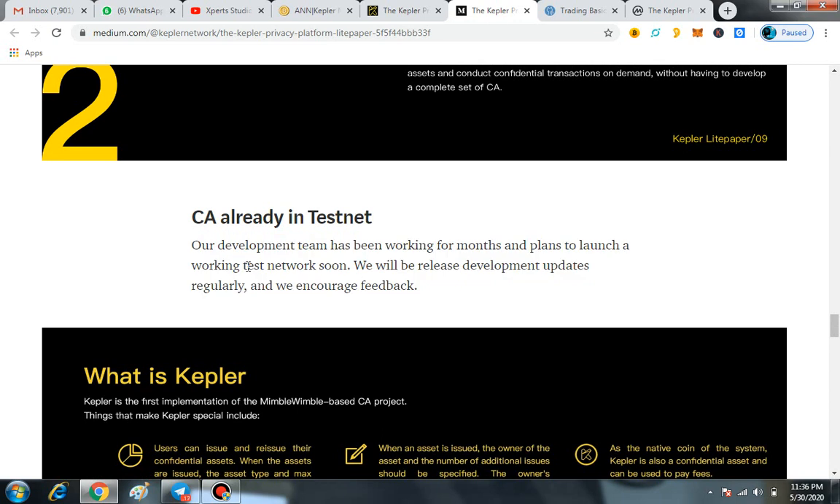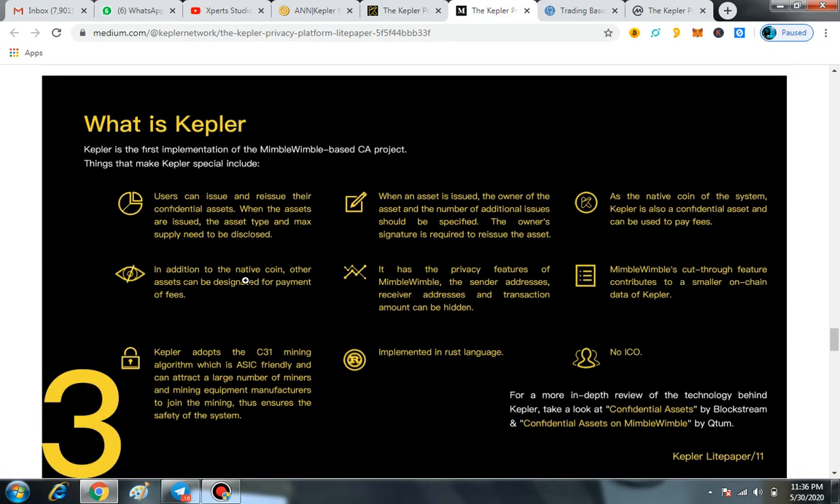CA is already in testnet. Our development team has been working for months and plans to launch a working test network soon. We will release development updates regularly, and we encourage feedback. So these are the major things regarding Kepler.